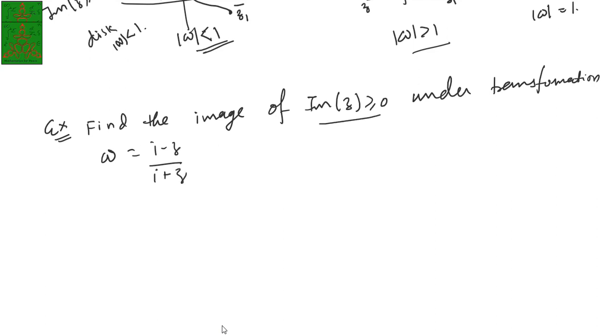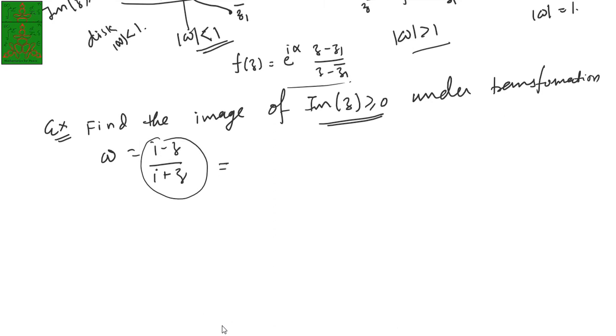So here you just observe that it is the same as the previous example. If I can convert this into that form, f of z, which in the previous example we got as e power i alpha (z minus z1) upon (z minus z1 bar). So we have derived this expression, this form. If we are able to convert this into this form, then we are through.